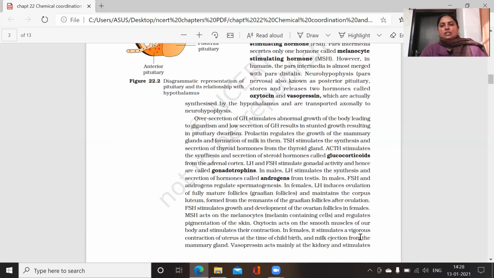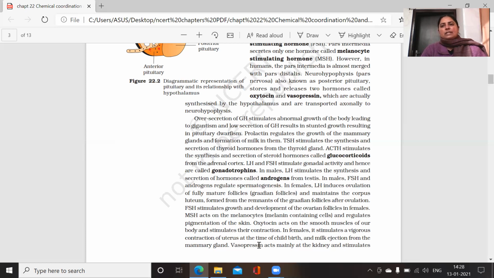In females, it stimulates vigorous contraction of the uterus at the time of childbirth. It is also a milk ejection hormone, and it helps in the ejection of milk from the mammary glands.